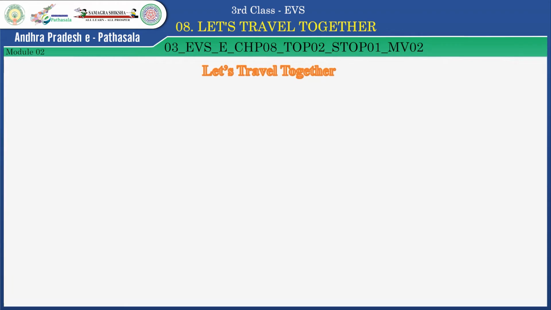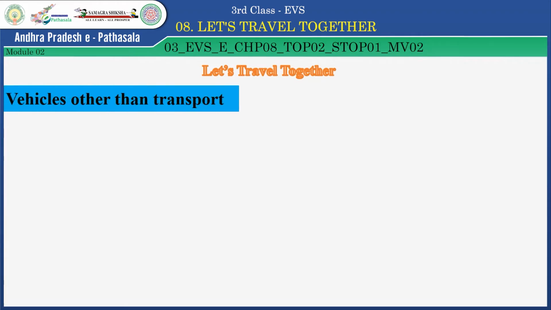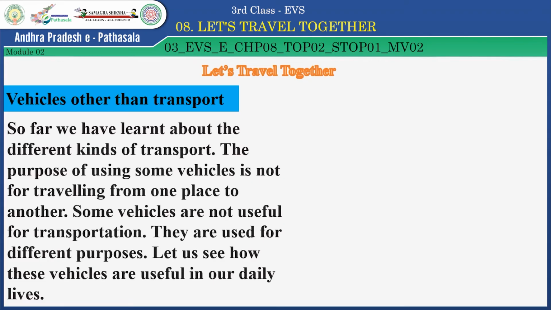Children, now look at this. Vehicles other than transport. We are going to know about the vehicles other than transport. Okay. So far, we have learned about the different kinds of transport. The purpose of using some vehicles is not for traveling from one place to another. Some vehicles are not useful for transportation. They are used for different purposes. Let us see how these vehicles are useful in our daily lives.